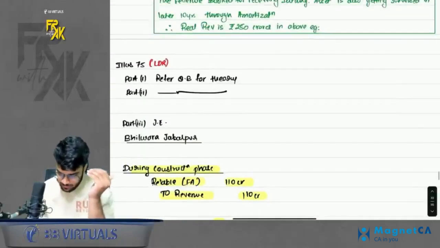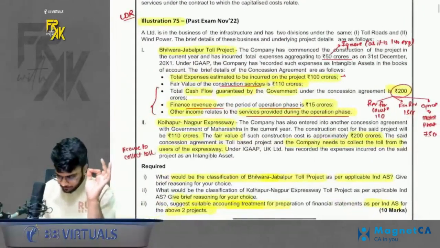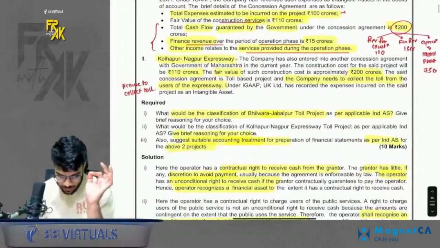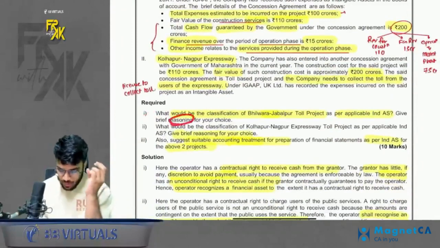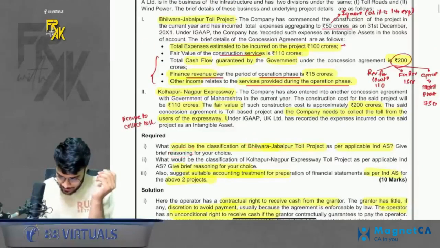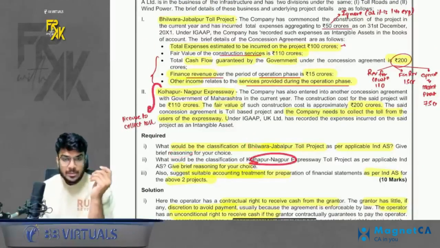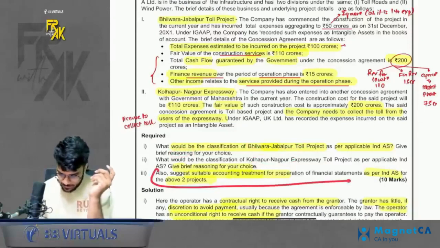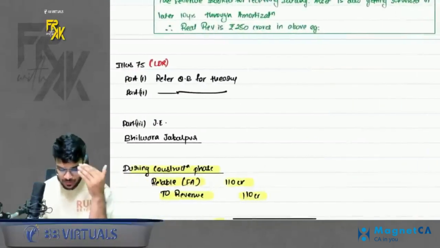First of all, there are three parts to this question. First part, they are telling you to give a brief reasoning how to account for this first project. So you will say you will book a receivable and everything. In the second, give a brief reasoning. So you will say you will book an intangible here. And third, give the entries. Entries part is more crucial, of course, but theory also carries marks. So don't forget to write the theory.